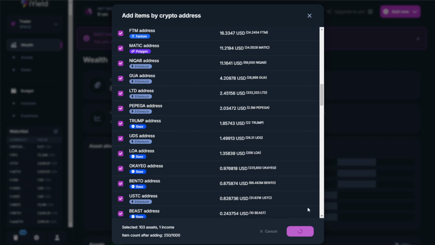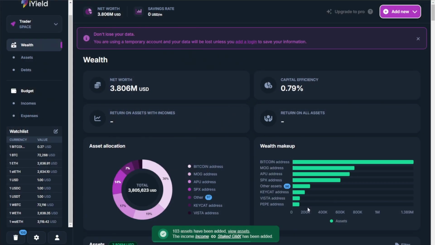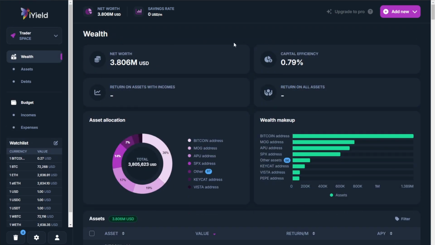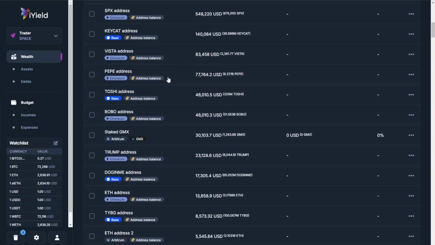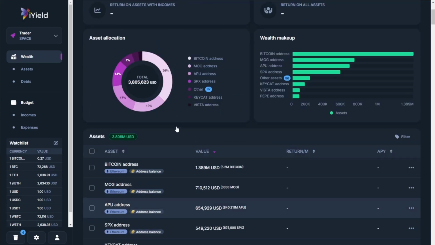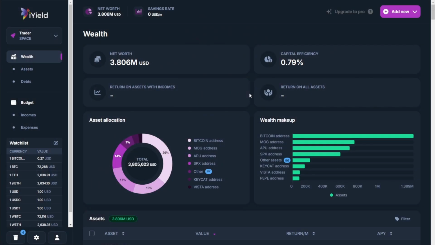And we simply click the add button, and this is going to be populated into the account so we can get a full reading on the asset holdings, including both our assets and our debts, as well as any budget related items here. And just like that, we've got a full breakdown of all of the holdings within this wallet address, from the makeup of which individual assets, but also a full list of those assets down here across various different networks, all from within one user interface. So this dramatically helps in simplifying the tracking of not only your own assets, but also other traders.